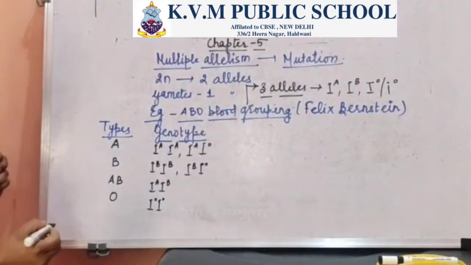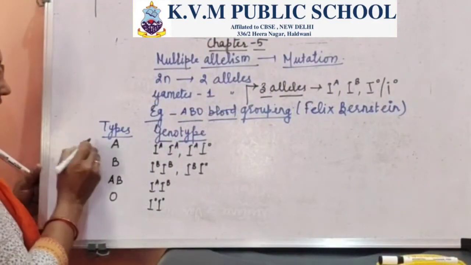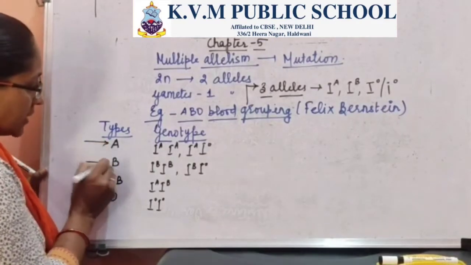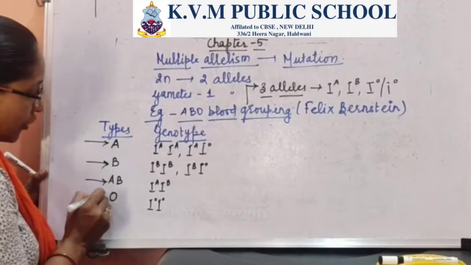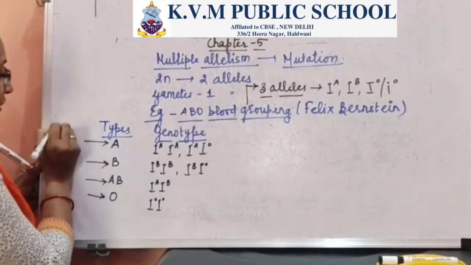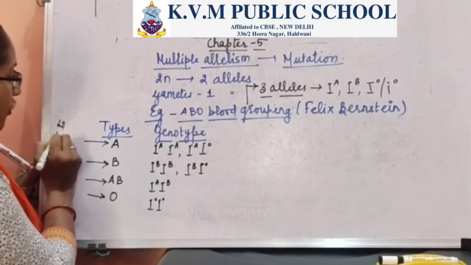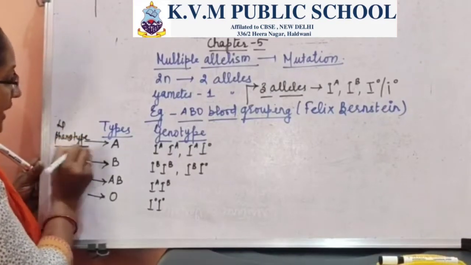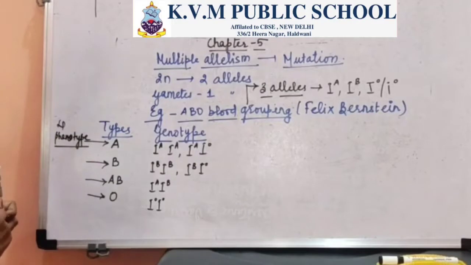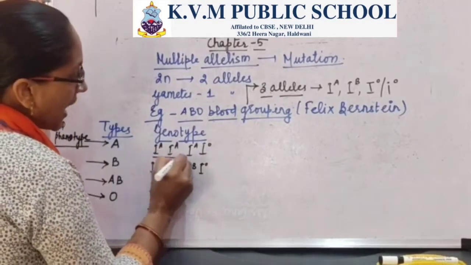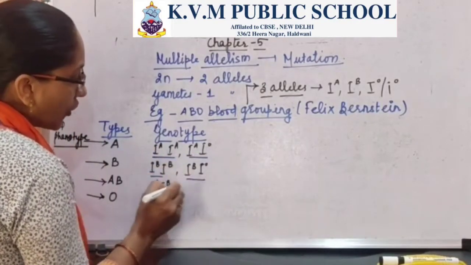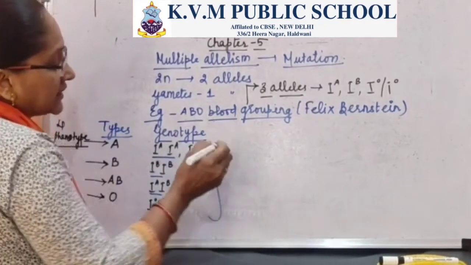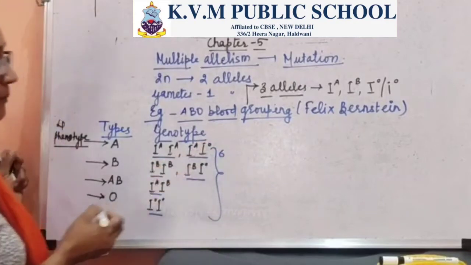Now, when we talk about the phenotype, for the blood grouping pattern we have 1, 2, 3, 4 phenotypes. And when I talk about the genotypes, there are basically 1, 2, 3, 4, 5, 6. So there are basically 6 genotypes which encode for the blood grouping pattern.